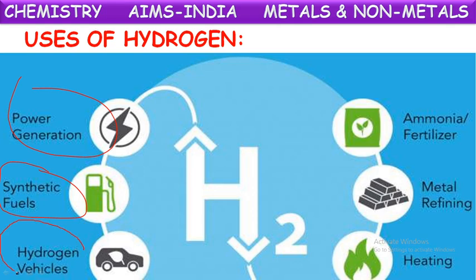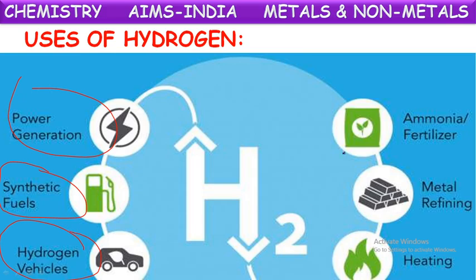And nowadays, with advanced technologies, we are getting vehicles which run on gases like hydrogen. We can call those vehicles pollution free and eco friendly because they won't produce harmful gases like carbon dioxide. When hydrogen burns, it produces only water vapor, which is harmless to us. So nowadays hydrogen vehicles are coming, and in those vehicles, hydrogen is used as fuel.